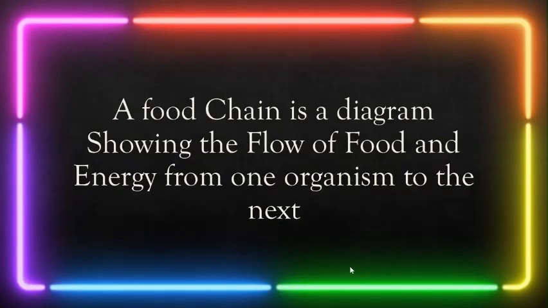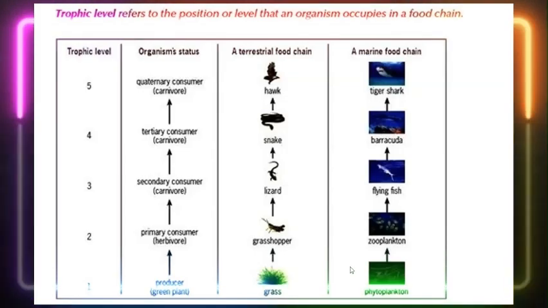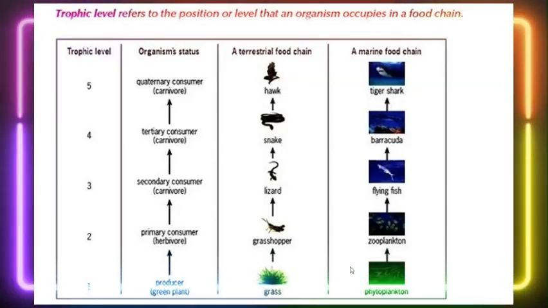A food chain is a diagram showing the flow of food and energy from one organism to the next. Something that needs to be noted is that in the food chain, there are usually trophic levels, usually from producer, primary consumer, secondary consumer, tertiary consumer, and quaternary consumer. There are basically five levels to the trophic levels in the food chain process.